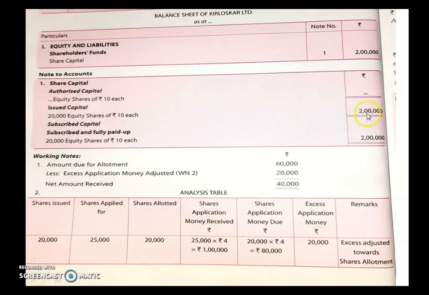But this amount is just to show the shareholders that this is the issued share, but what is actually received is shown under the subscribed capital. So subscribed capital and fully paid up, that is fully paid up by the shareholders, is 20,000 into 10 rupees. So 2 lakh is the amount which you have received, that you will show under share capital. So this is how you have to show it, along with the journal entries. Okay.